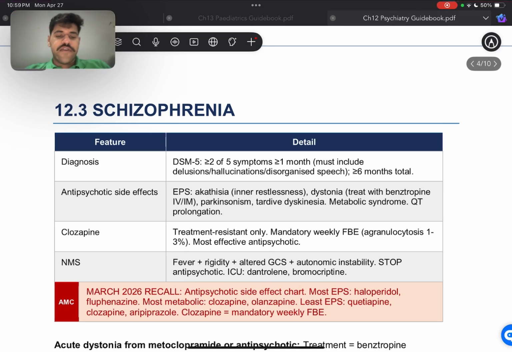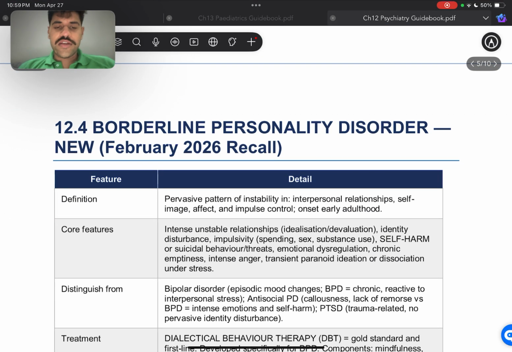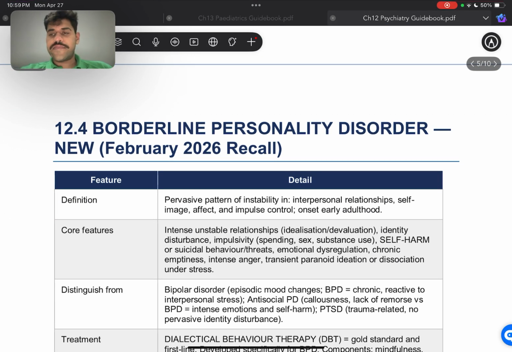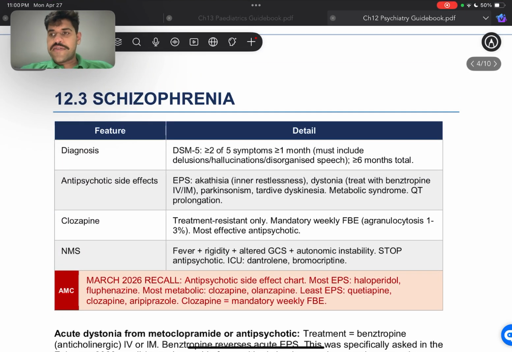Now, for schizophrenia, I've not gone over the different types of disorders that come under schizophrenia because they are very short. They're just one line, and I didn't want to include them in the guidebook because you guys can easily find them in the Telegram group as well. It's just one line for each of them.